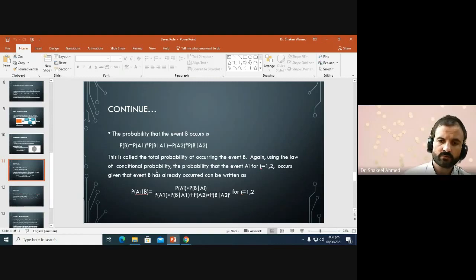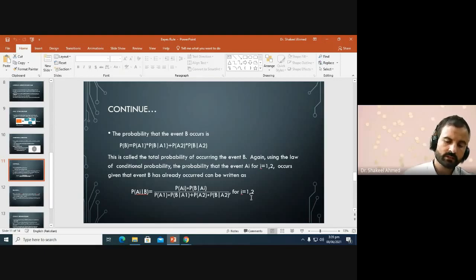Again, using the law of conditional probability on A1 given B or A2 given B, we get the following equation, and we have written it in terms of Ai, as i is equal to 1, 2. There might be k mutually exclusive events instead of two mutually exclusive events A1 and A2.